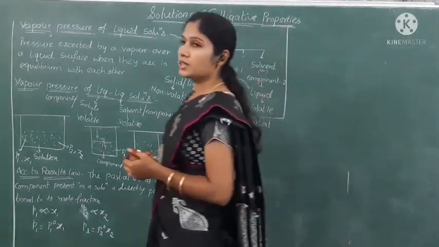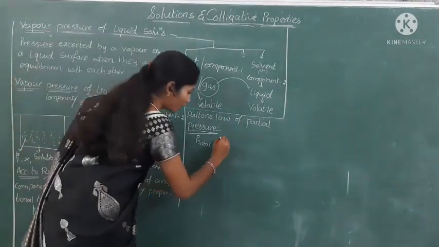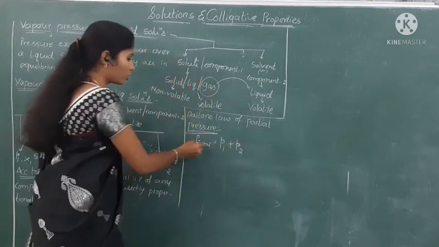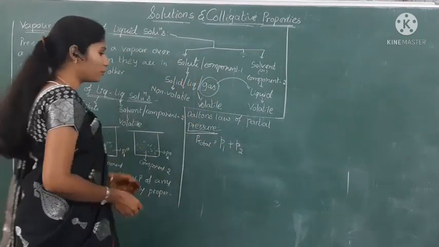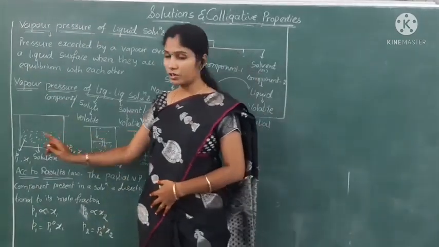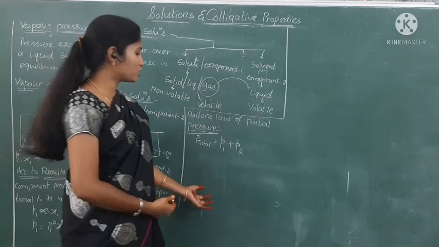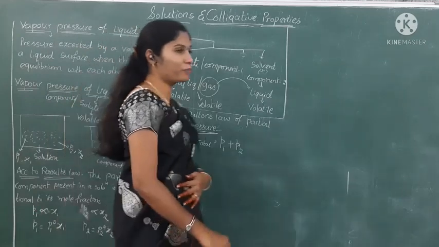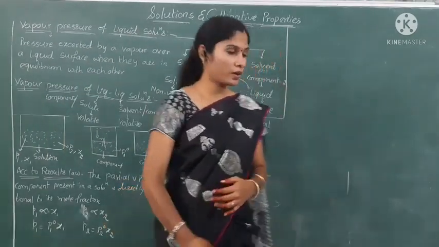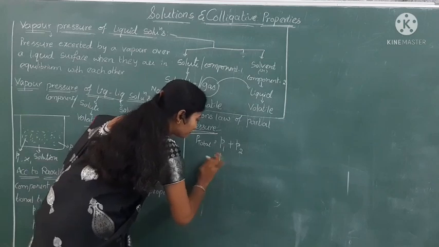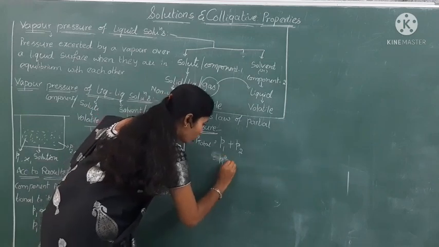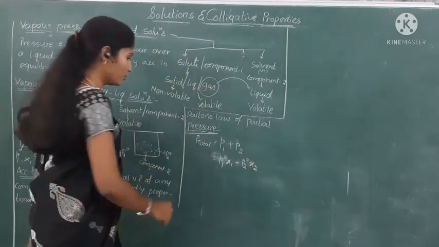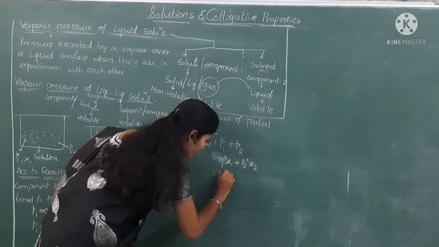That means P total is equal to, here how many components are present? 2 components. Those are P1 and P2. P total means we are calculating the pressure of this total mixture, so we have to add the partial pressures of the first component and second component: P1 plus P2. What is the value of P1 here? P1 naught into x1. So substitute those values here. P1 naught x1 plus P2 naught x2.